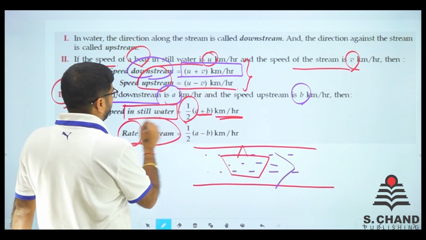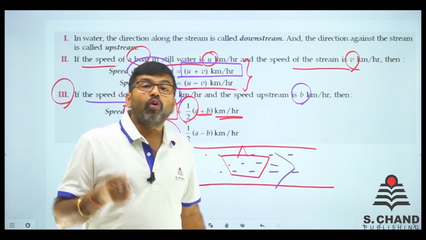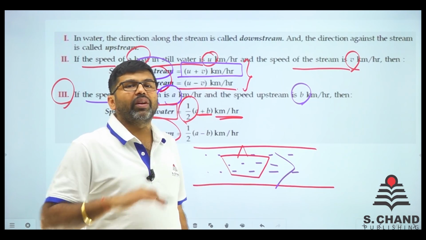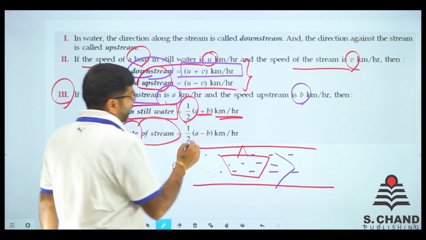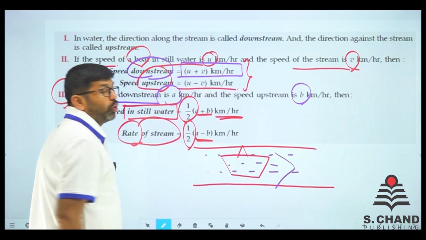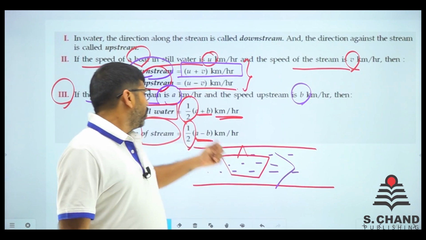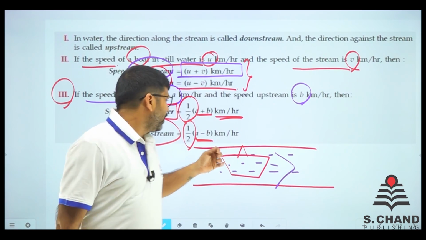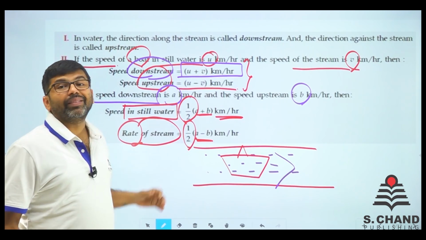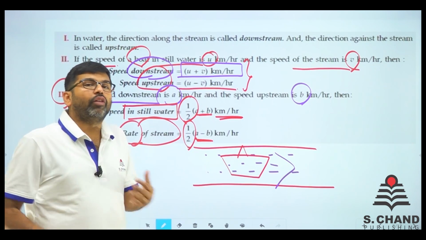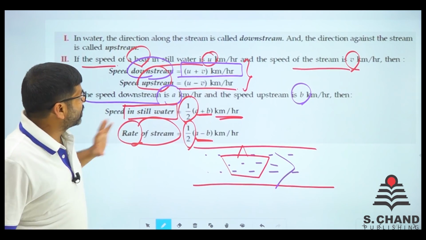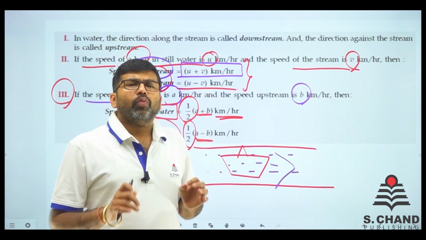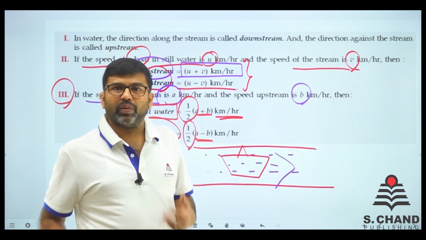Rate of stream. Rate of stream means flow of current. Flow of current means flow of water. So what is the speed of water? Just subtract these two and halve it. Subtract the upstream speed from the downstream speed and divide it by 2, and you will get the flow of water speed, rate of the current, rate of the stream. So these 4 formulas will make your chapter very easy. What you need to do is just do some questions with me, right?